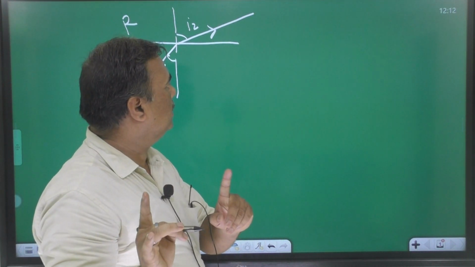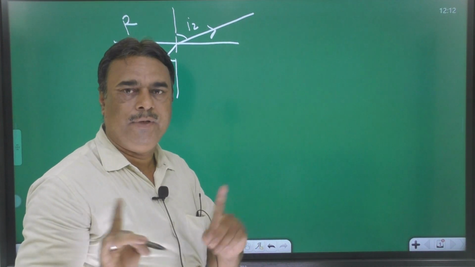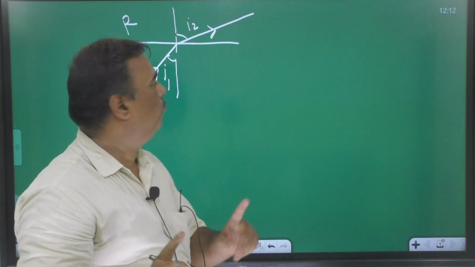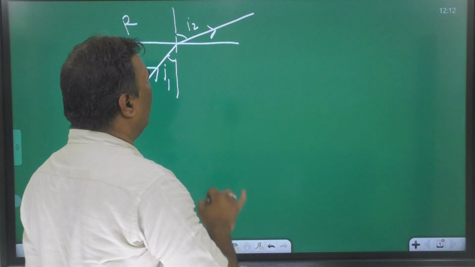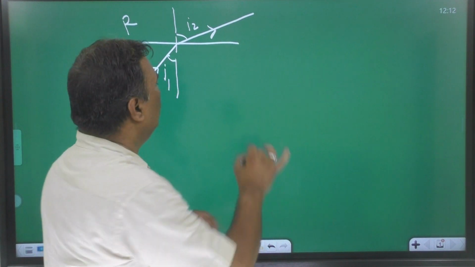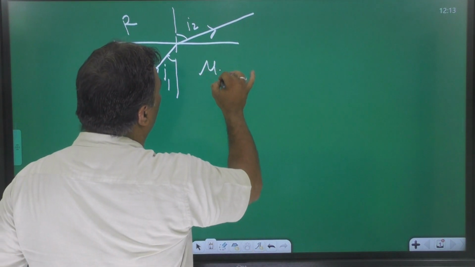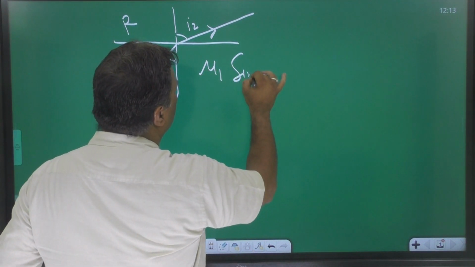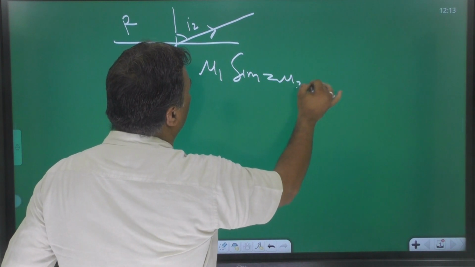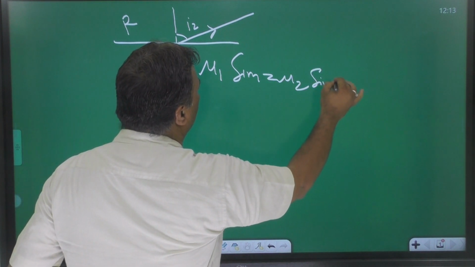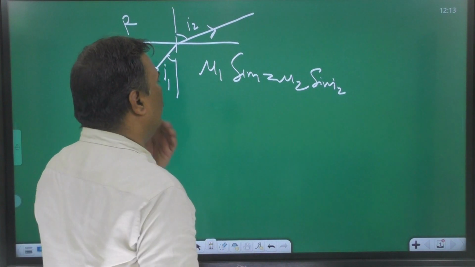You have to always remember, whenever light is deviated from one medium to another medium, without asking any question, use this law, mu1 sin i1 is equal to mu2 sin i2.